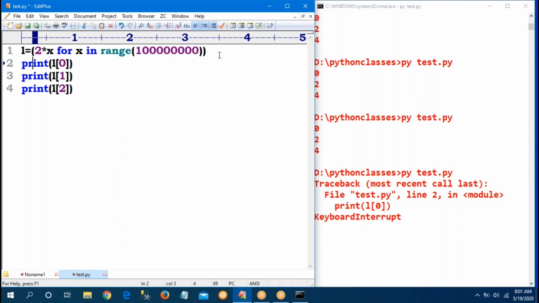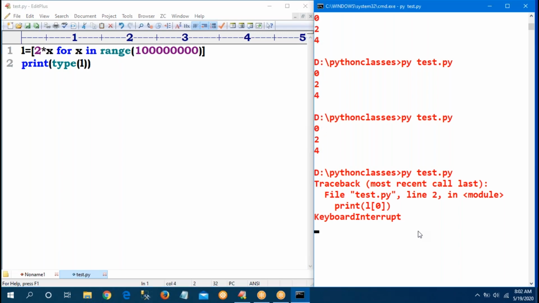Now observe. With square brackets, print type of L. By using the square brackets, you can try. Yes, the type of L is compulsory. Still, it is executing.